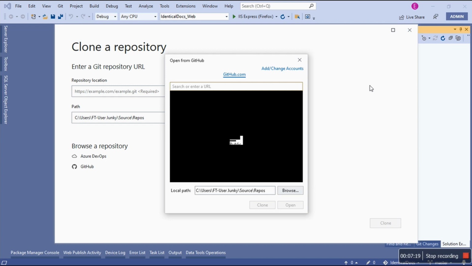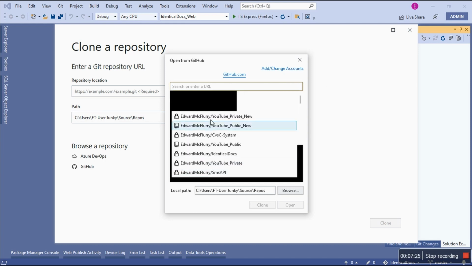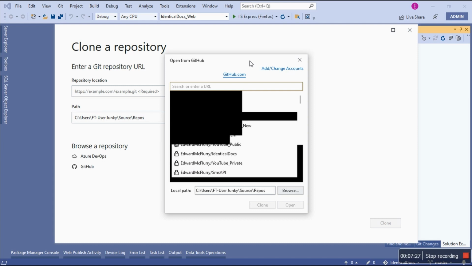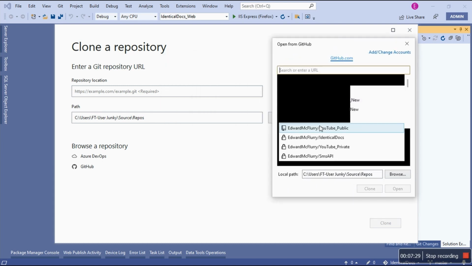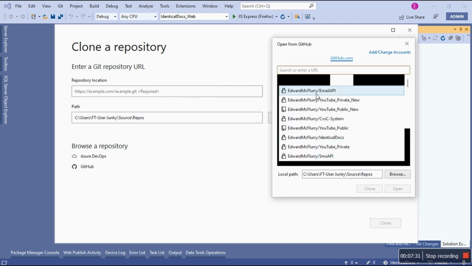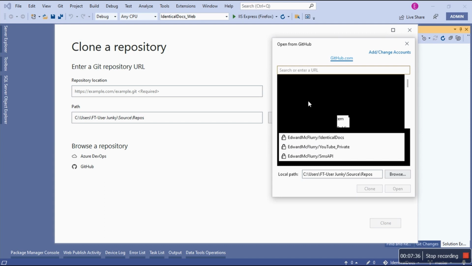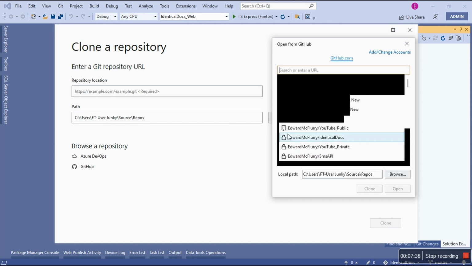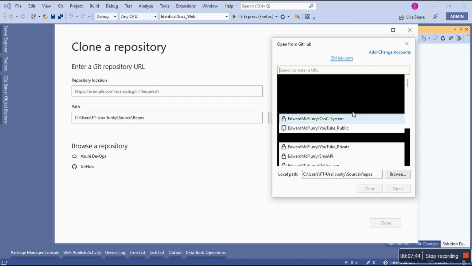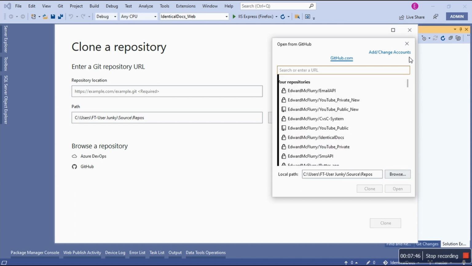This is interesting. This is quite interesting. So I can add or change accounts. Open from GitHub. Okay, can you stop doing that? So they know that I have already. This is interesting. If you're already authenticated and you have added your account, I don't know why it's doing this. Alright, stop. Okay, let's cancel this one.